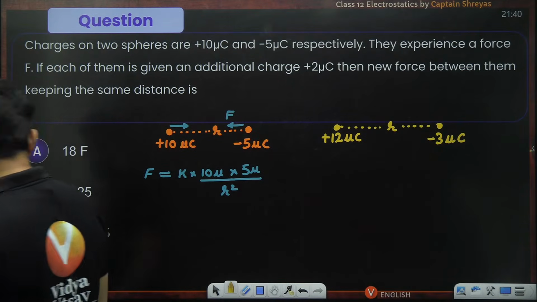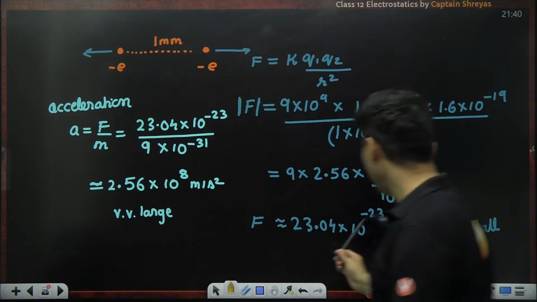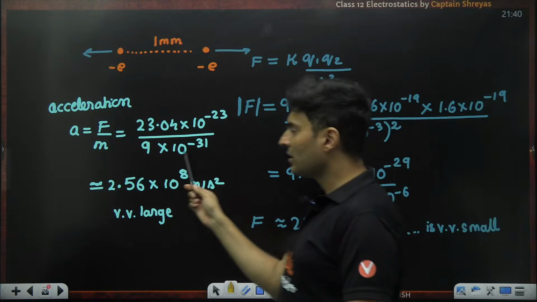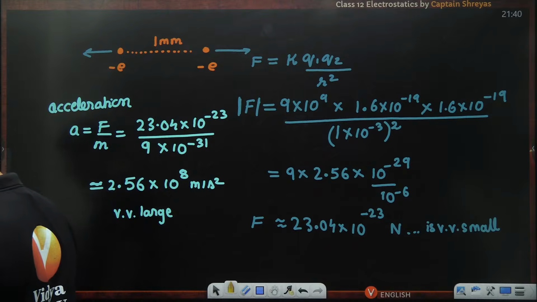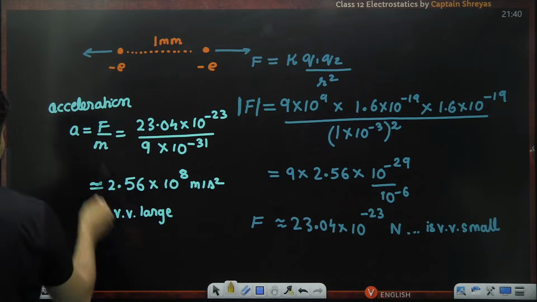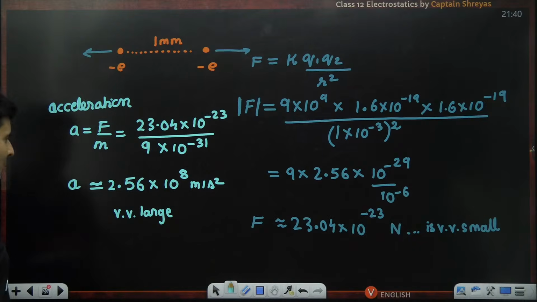Azad, what is the unit of acceleration? Isn't it meters per second square? This is Newton, right? And this is kg. So what is Newton by kg? Meters per second square. And it is acceleration, right? What is this that we found? Acceleration. What is the unit of acceleration?